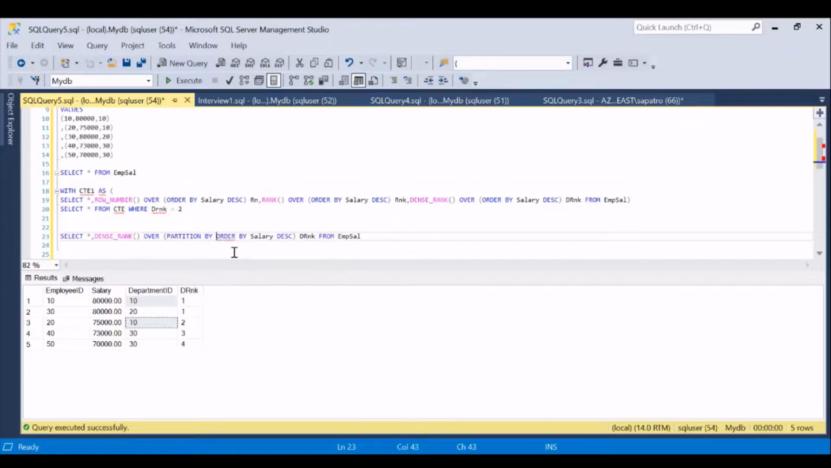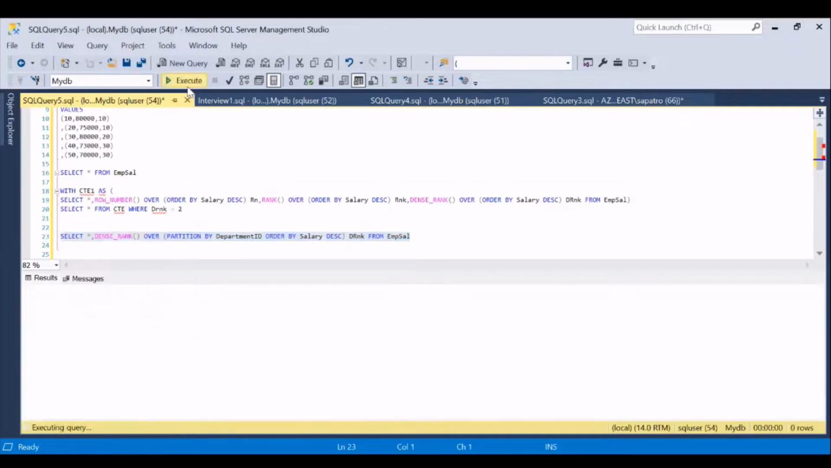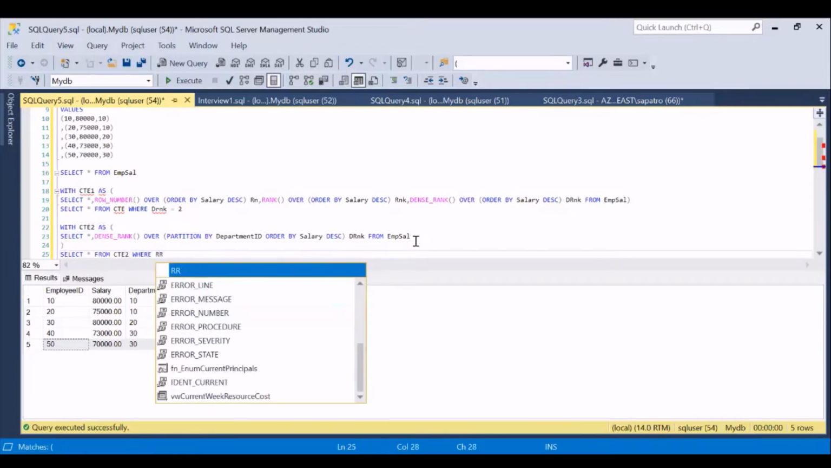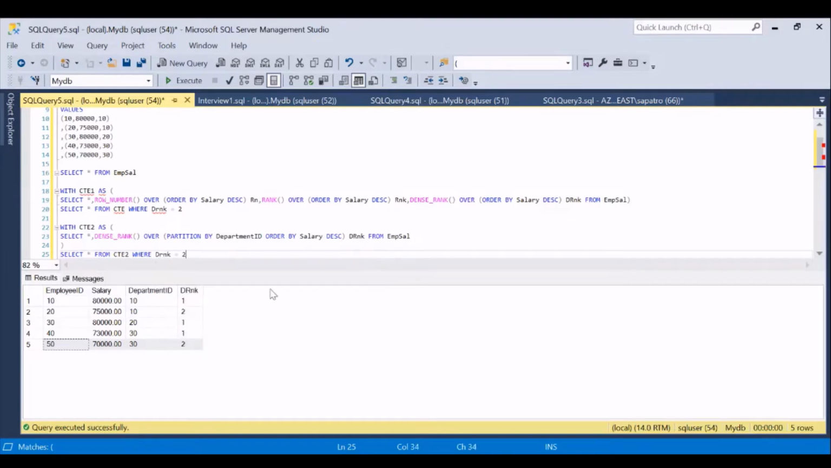partition by department ID, and that's it. Let's execute this query. Now if I observe, for department 10 this person gets the second best salary, and for department 30 this person gets the best salary. Now again, I'll encapsulate this within a CTE, and let me put it this way: select star from CTE2 where the rank equals 2. So I would get record number 2 and record number 5, employee ID 20 and employee ID 50.